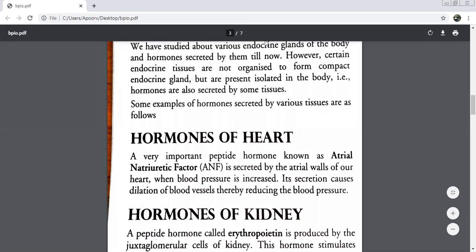The walls of your arteries, the arterial walls that you've just discussed, they open up. And now what will happen? If they open up, will the blood flow increase or will it decrease? Ma'am, blood flow will increase and blood pressure will decrease. How many of you agree with what she's saying?